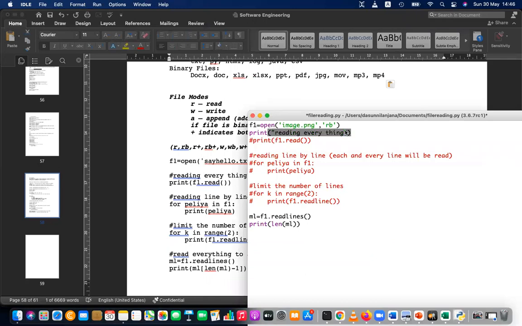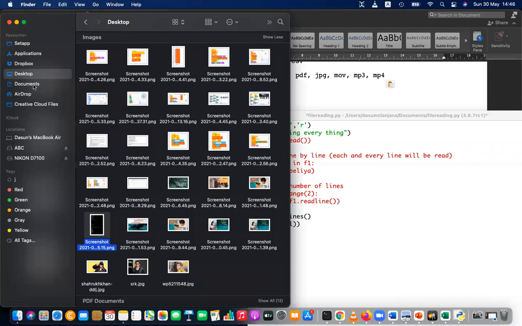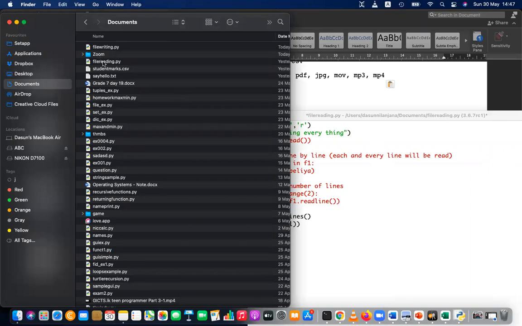So let's say you have just a text file. If you have files, for example, what is my current location? Can anyone tell what is the location of this file where I have saved it? Users, Dasun Nilanjana, documents. Yes, exactly, correct. So it's in the users Dasun Nilanjana documents folder, file reading. That is the location, so I'll go to that location. Here you can see file reading.py.